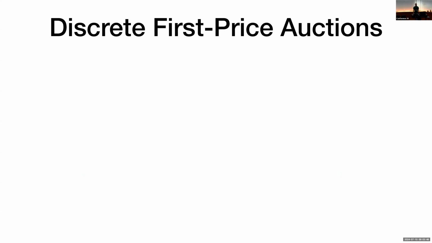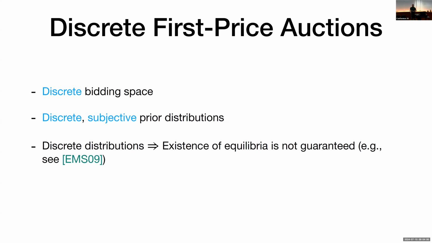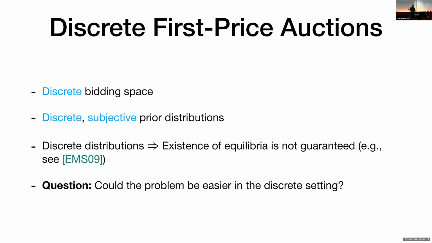So just to reintroduce our setting a little bit, we have, as I mentioned earlier, a discrete bidding space. We have discrete prior distributions, which are also subjective. And these new discrete distributions now mean that the arguments back in Athey's work do not apply anymore. So existence of equilibria is not guaranteed. And in fact, there is this nice paper from 2009 that shows a counterexample of this.